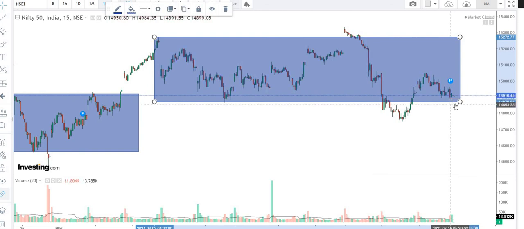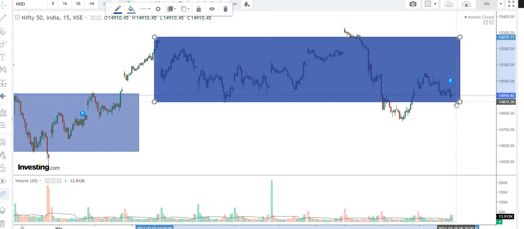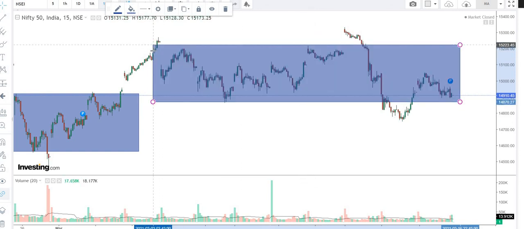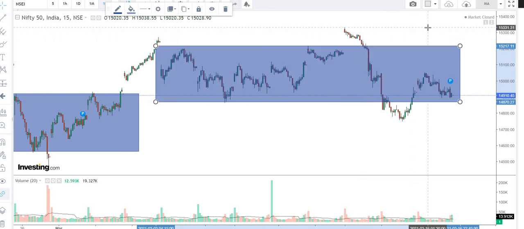However, since it is at the lower end of the range, we would be buying as of now with a stop loss just below this range level. Even as per the chart, the range comes to the same. We can safely say that 15,200 would be around this level, and 14,800. So we can expect the range to be somewhere like this, 15,200 to 14,850 levels.